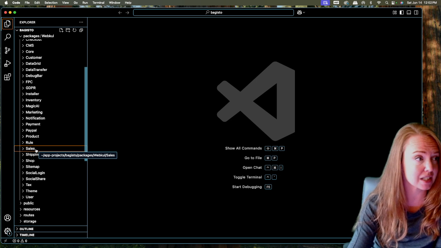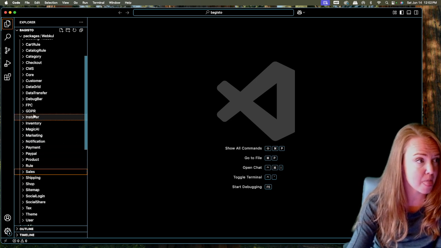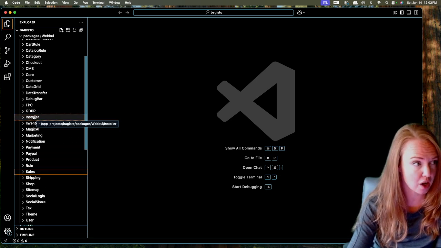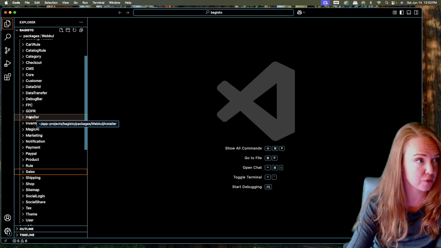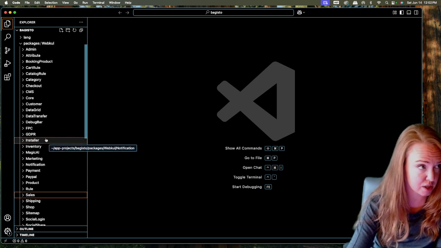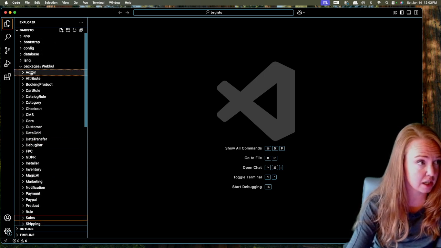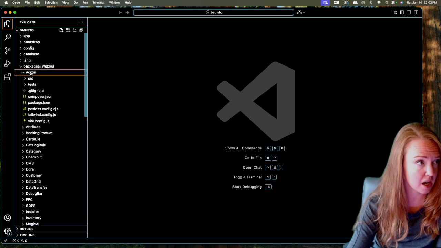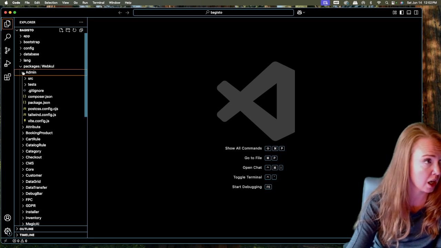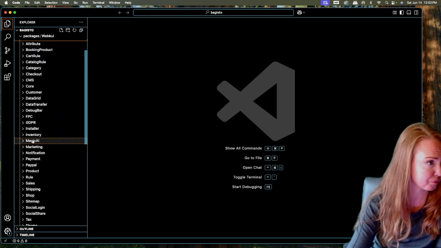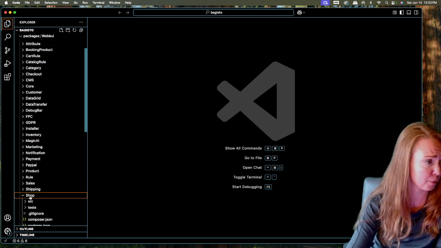So I'm not sure exactly what part of these, but these are the three folders, and these are going to be your key three folders to get started. Admin and shop alone.